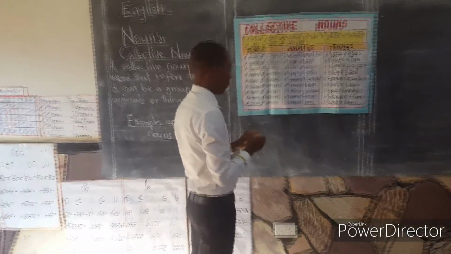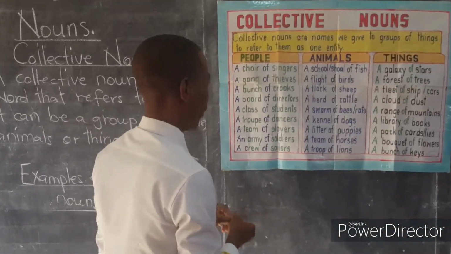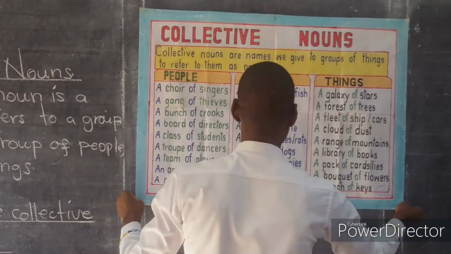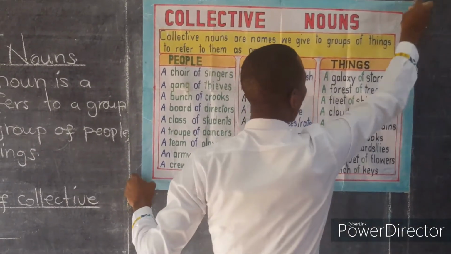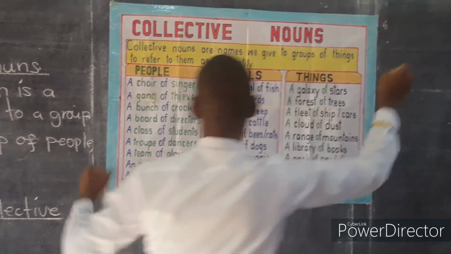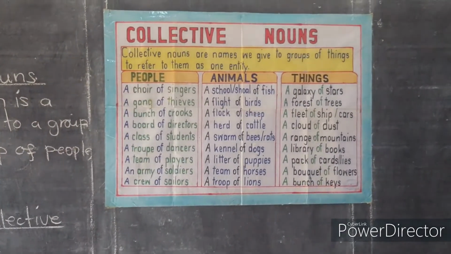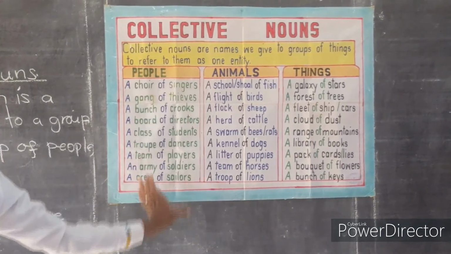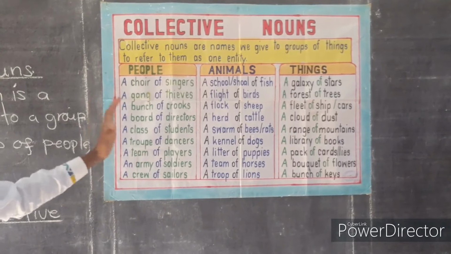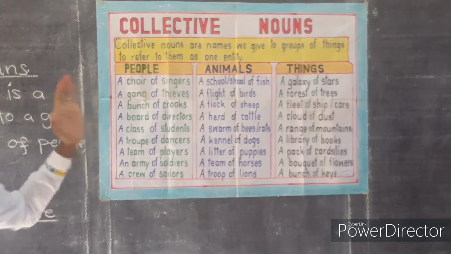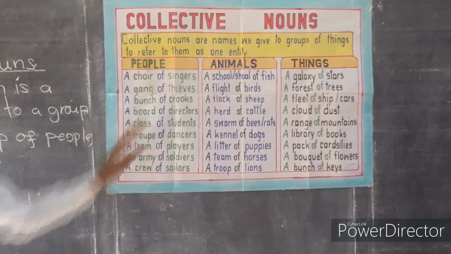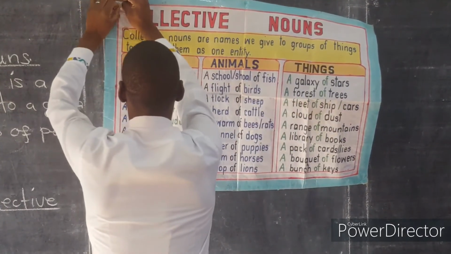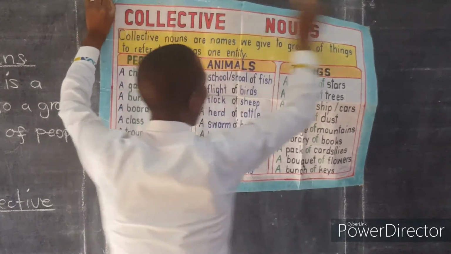Okay, so with me here is a chart displaying different examples of collective nouns. The first part here, we have collective nouns that describe groups of people.